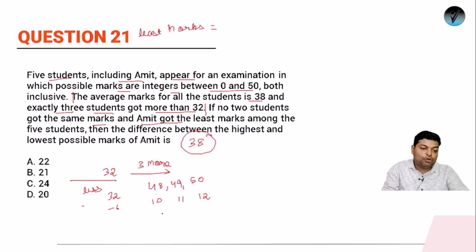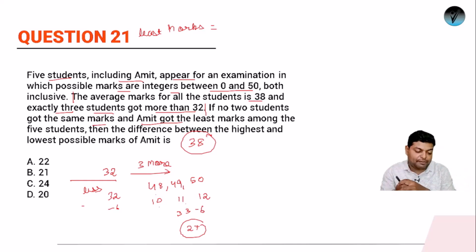So how much extra money do we have now? 10 plus 11 is 21. 21 plus 12 is 33. So 33 extra and a shortage of 6, so 27 rupees is already present. Amit, who was supposed to bring 38 rupees for the picnic, already has 27 rupees. So how much money does Amit have to bring? Amit only has to bring 11 rupees. If Amit brings just 11 rupees, his work will be done. So the least marks that Amit will be getting is 11. So this is the least marks.